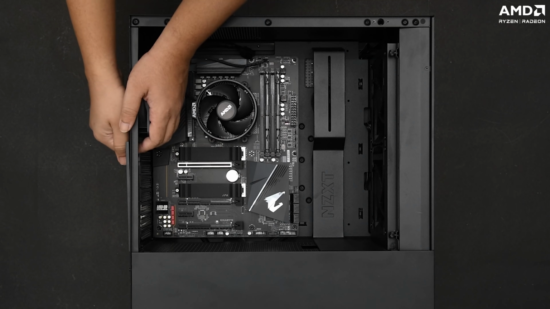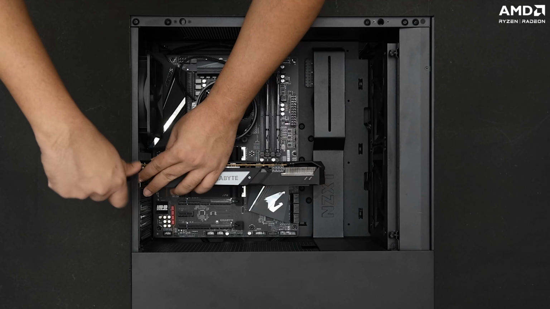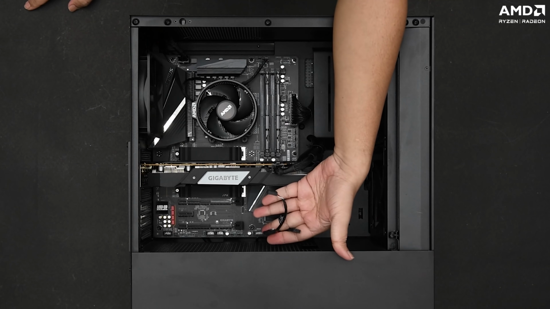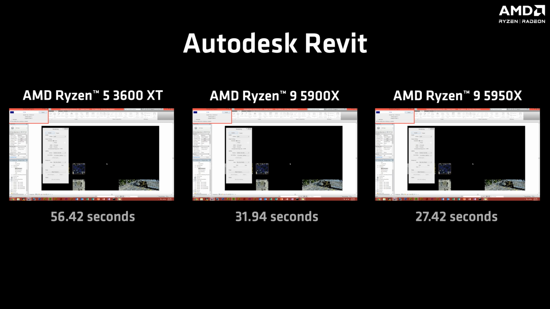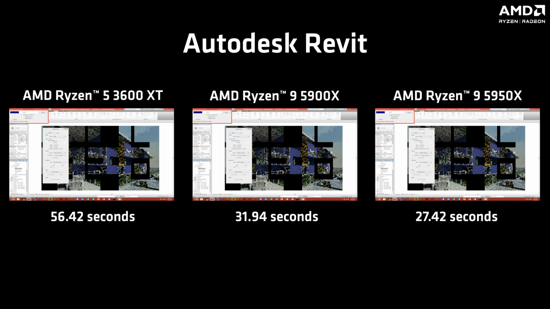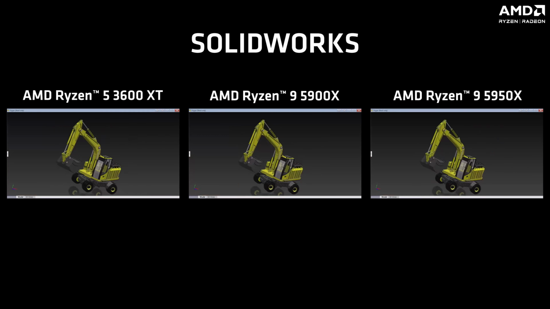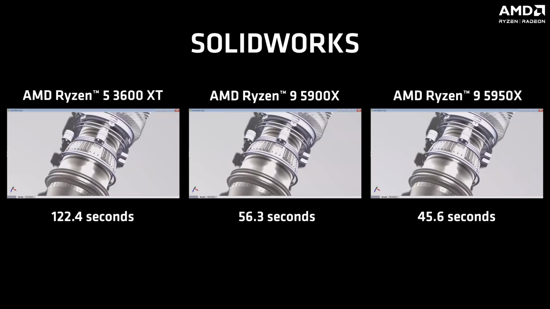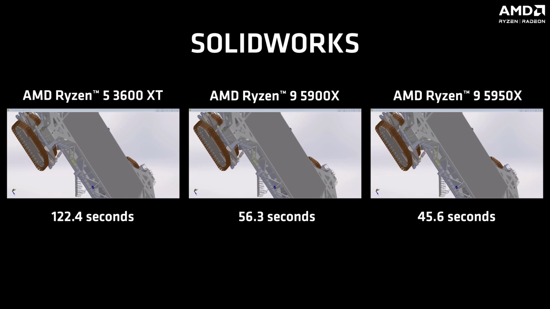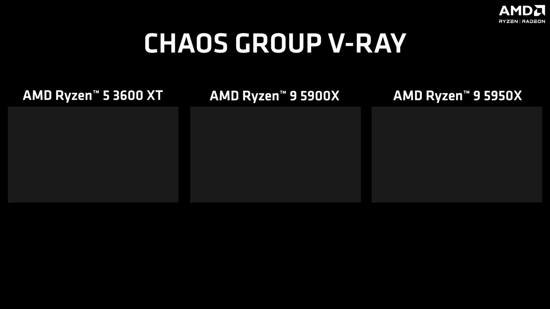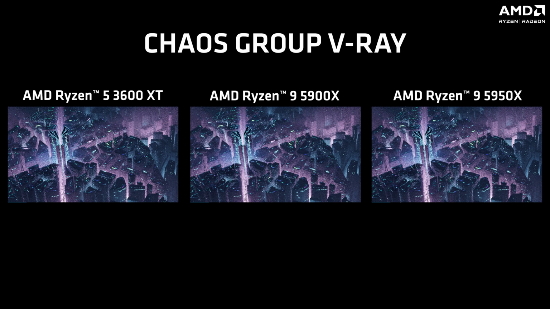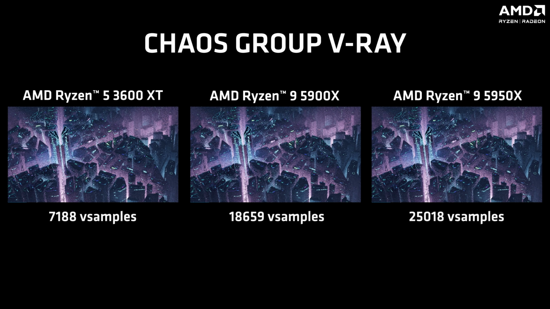We are going to maintain the exact same PC configuration and only swap out the CPUs so that the benchmarks are fair. Let's begin. For architectural design, we will be using Autodesk Revit, which is a building modeling software used by architects and engineers. For product design, we will be using SolidWorks, and the benchmark will be performed using Spec APC for SolidWorks, which is an industry standard tool as well. And lastly, for content creation, we have Chaos Group V-Ray, which will be benchmarked using their standard tool. This tool measures how many V-samples a device can calculate per unit time.